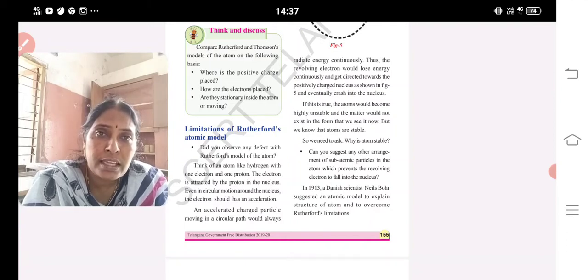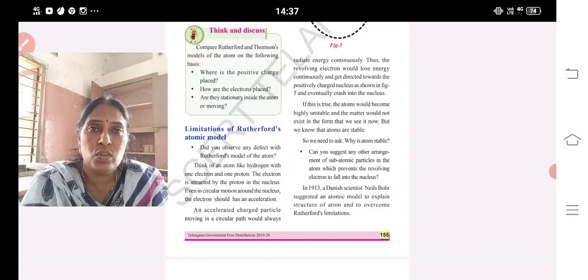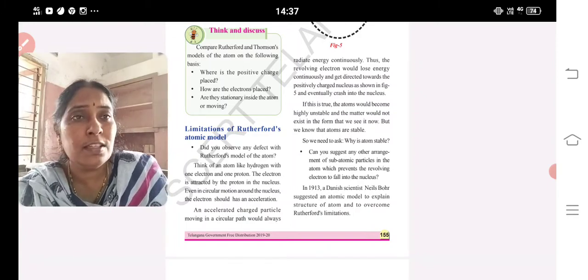But we are saying that the atom is stable. So he could not give the correct clarification to this question. So his theory has some limitations. Limitation means up to a certain extent his theory is correct. If you go deep into this, the theory fails.